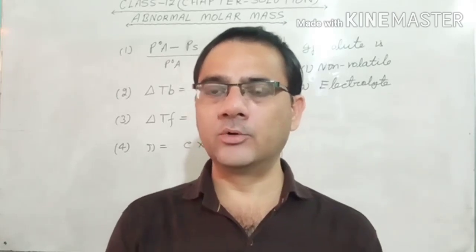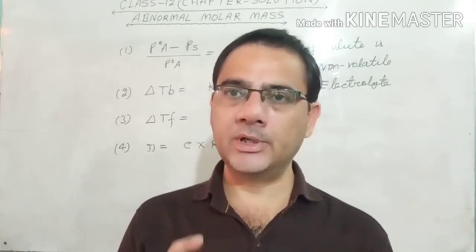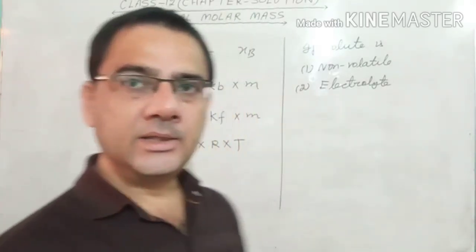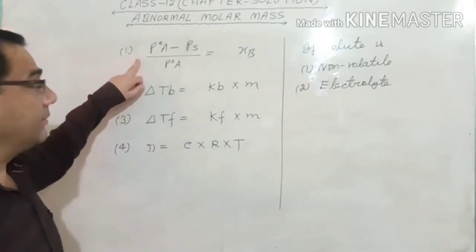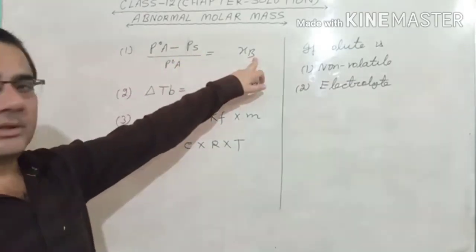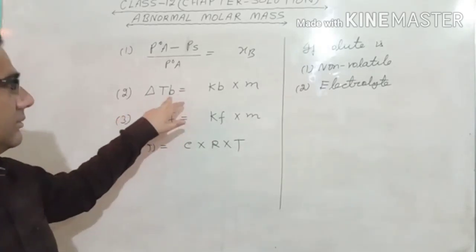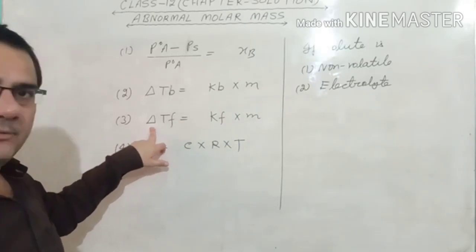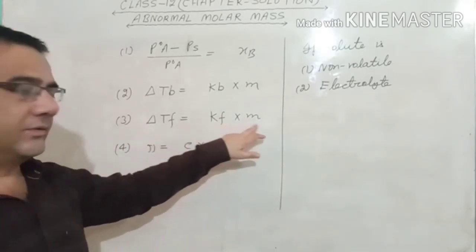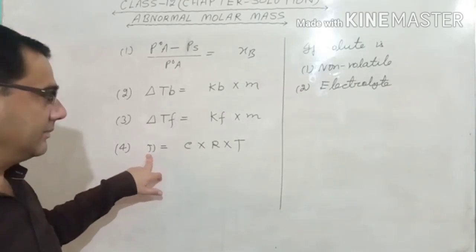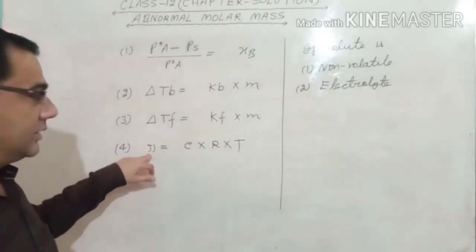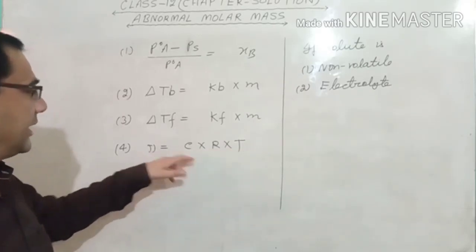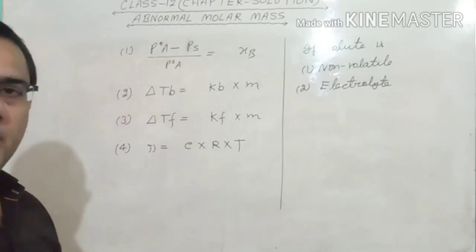जैसे we have studied the 4 colligative properties: relative lowering of vapor pressure, elevation in the boiling point, depression in the freezing point, and osmosis and osmotic pressure. And in that case, you see, this is relative lowering of vapor pressure, (P naught A minus Ps) upon P naught A is equal to Xb. Delta Tb, elevation in the boiling point, is equal to Kb into m, and third, depression in the freezing point, delta Tf, is equal to Kf into m, and the fourth one, that is osmotic pressure pi, is equal to CRT. C is equal to n upon V. So simply write pi is equal to CRT. और four colligative properties are there.